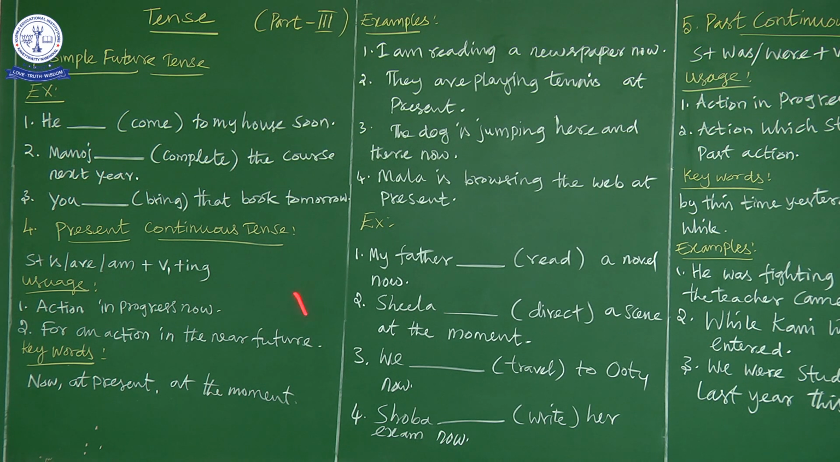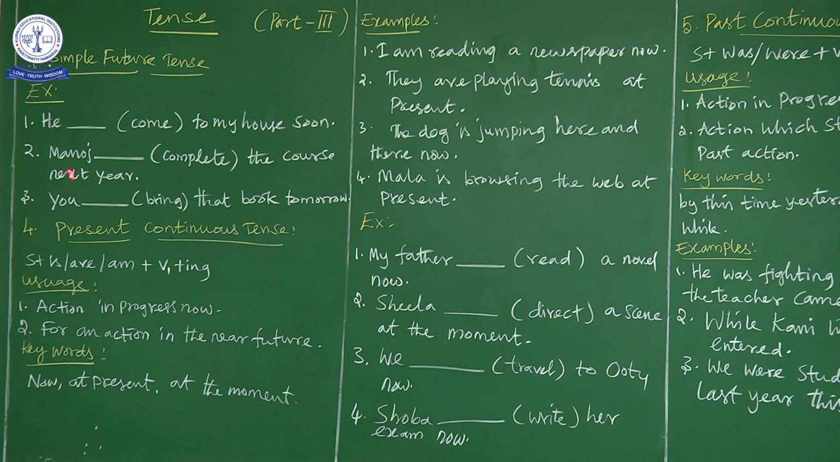So now what happens here? Whatever the verb given in the bracket is in the present form of the verb, that is V1. So we have come. According to the tense, we have to convert this verb into the second form or the third form, that is the past form or past participle form or the present participle. Now, he dash come to my house soon. Since the keyword soon refers to the near future, we have to use simple future tense. So the answer is he will come to my house soon.